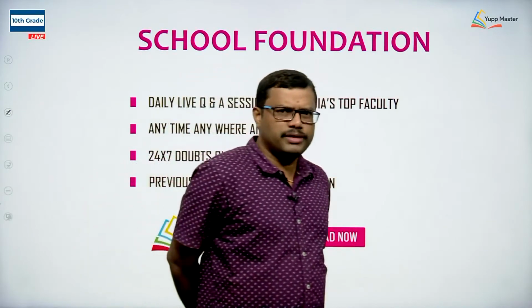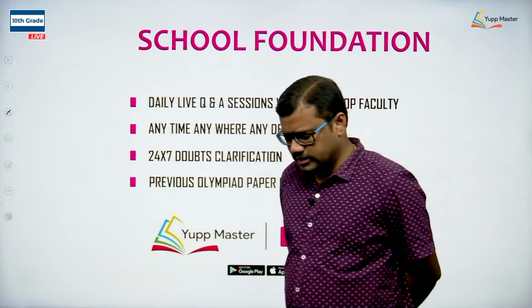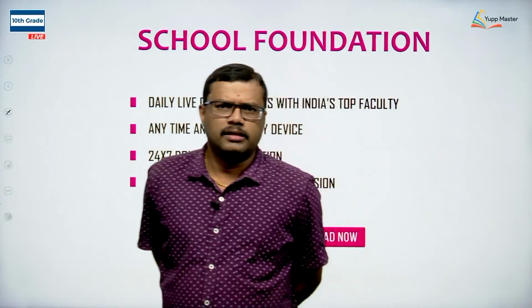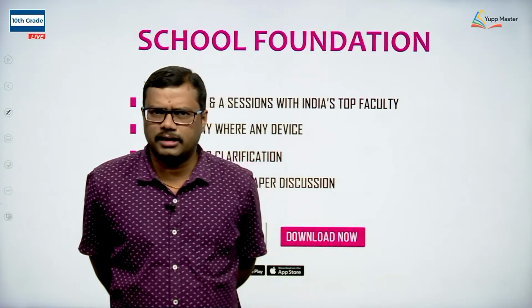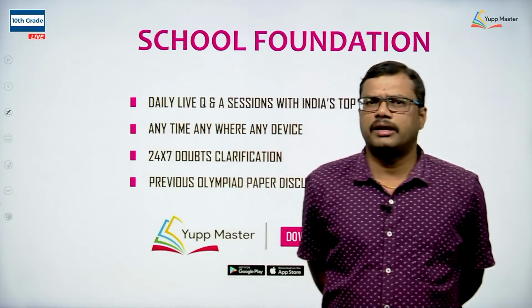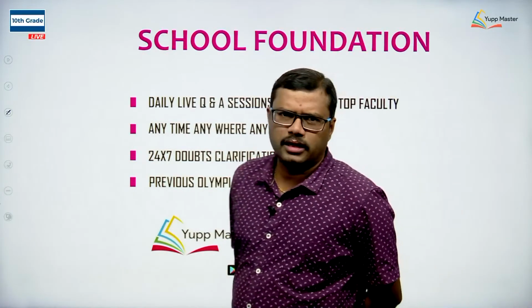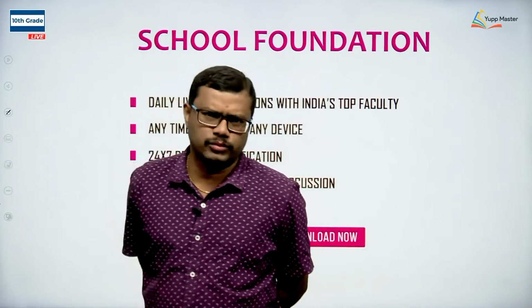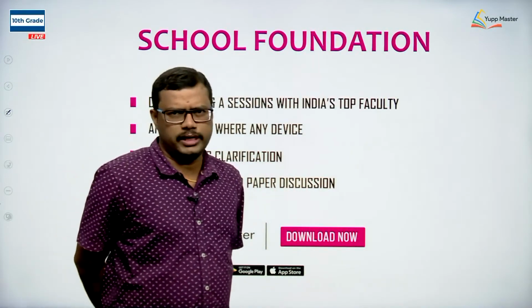So, as they have requested, today I am going to discuss the different chain isomers possible for C4, the 4 carbon chain, as well as the 5 carbon alkane, 6 carbon alkane and 7 carbon alkane, and how we are going to name the organic compounds, the chain isomers of the alkanes. All these things we are going to discuss today.